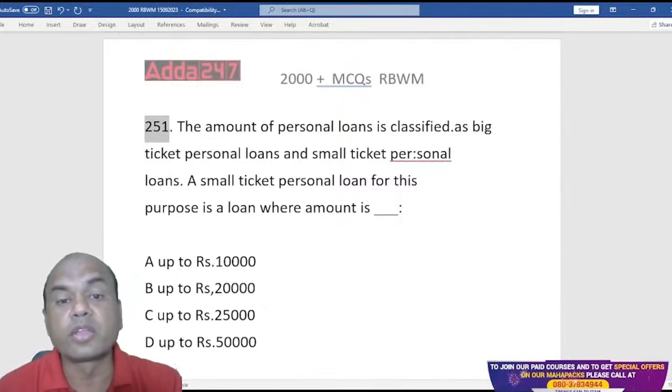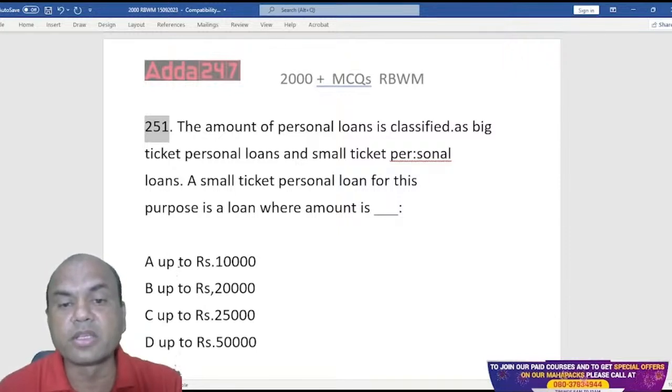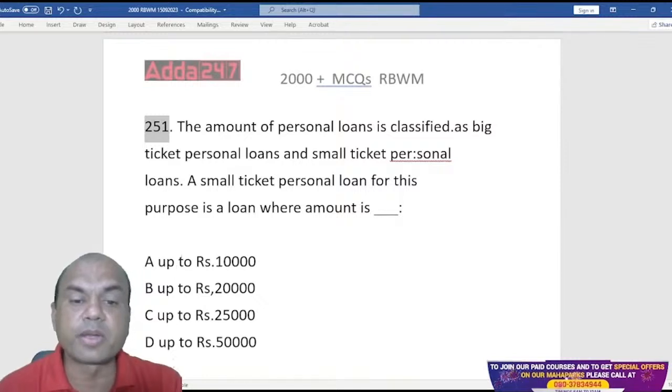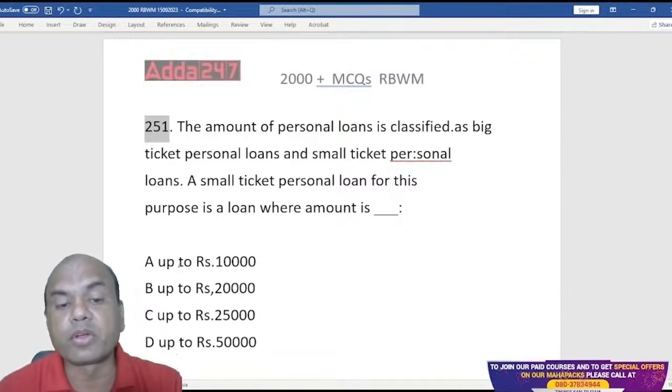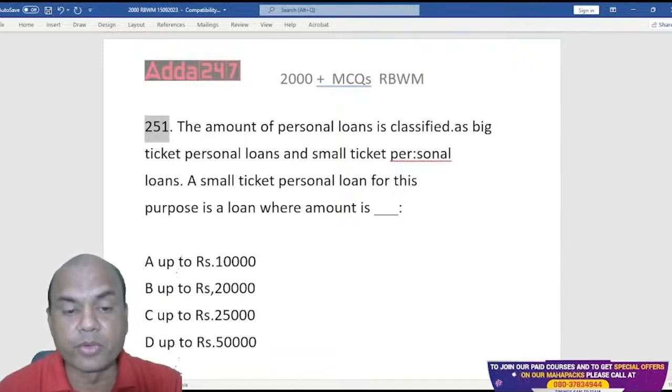The amount of personal loans is classified as big ticket personal loan and small ticket personal loan. A small ticket PL is a loan where the amount is up to 10,000, up to 20,000, up to 25,000 and up to 50,000.